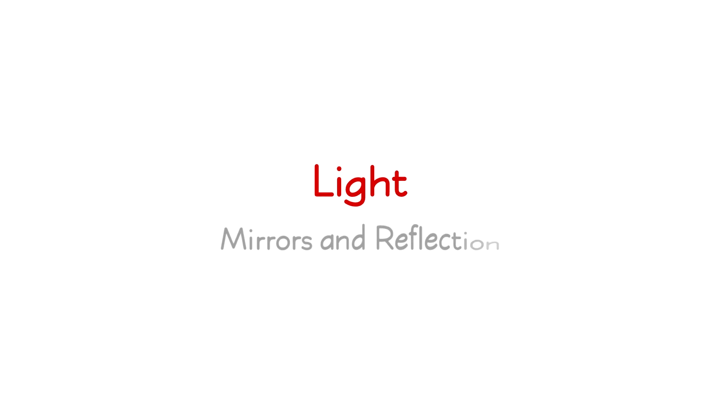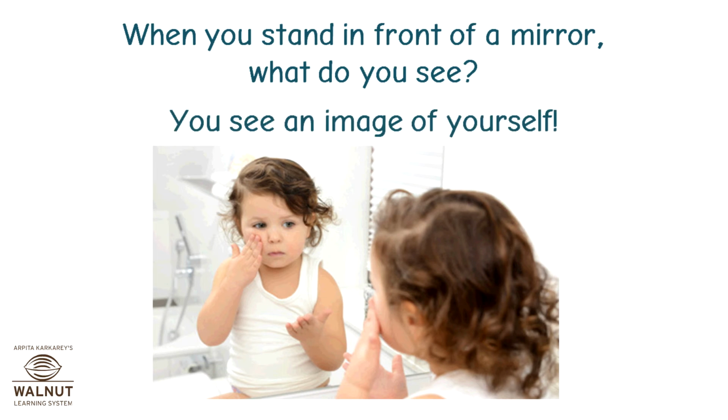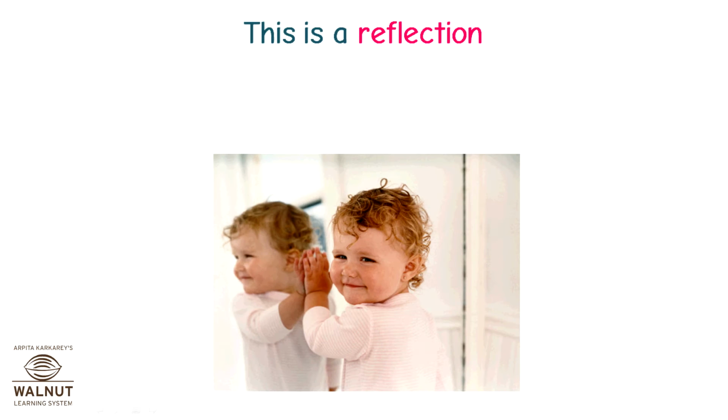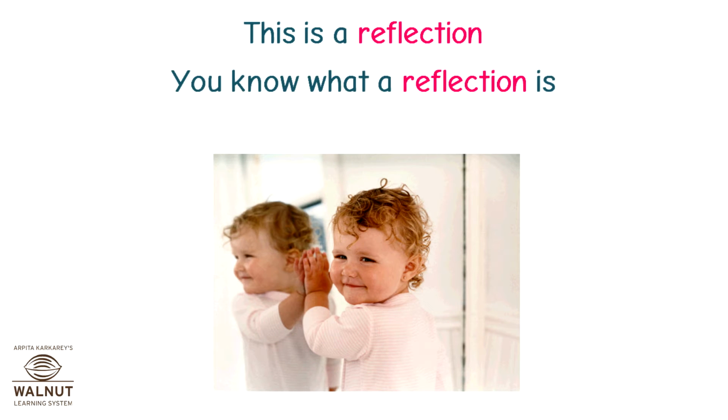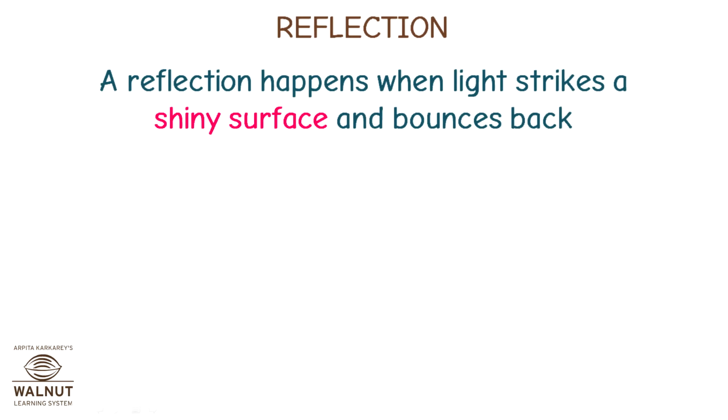Light, mirrors and reflection. When you stand in front of a mirror, what do you see? You see an image of yourself. This is a reflection. You know what a reflection is. How is a reflection formed? A reflection happens when light strikes a shiny surface and bounces back.